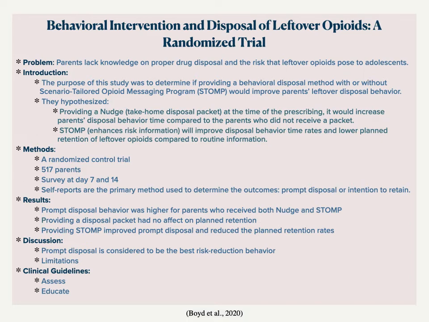Even though nudge had no effect on plan retention, prompt disposal is still considered to be the best risk reduction behavior. This is because opioid storage in the home increases the risk of family members misusing the opioids. Some limitations are acknowledged. For example, the self-reports were not observed, and the study mostly consisted of white, well-educated parents.